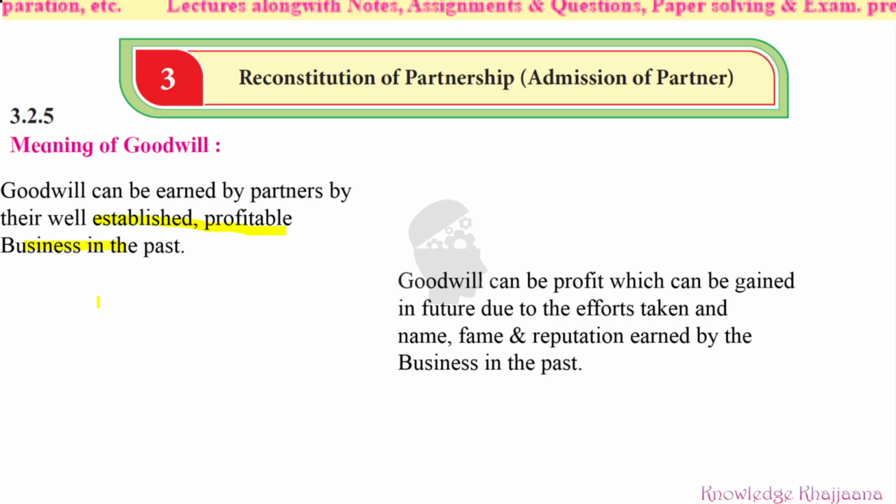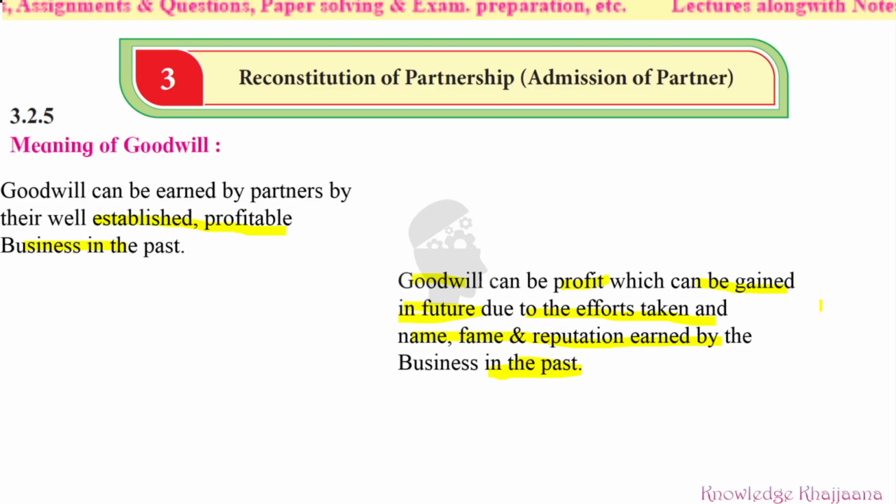But why? Due to the efforts taken and the name and fame and reputation earned by the business in the past. Whatever name and fame and reputation they have earned in the past, they can get in the future also. They can get the profit also in the future. So goodwill can be in the past or also can be in the future.